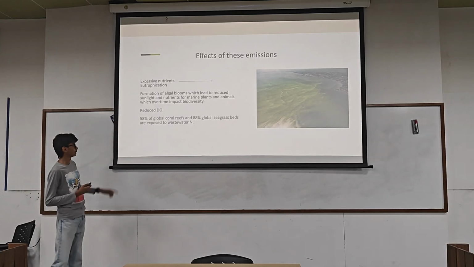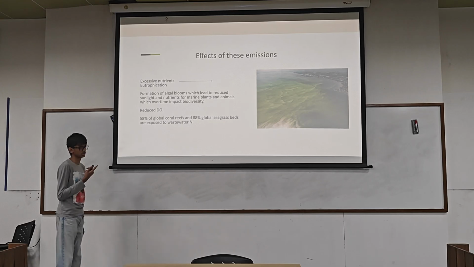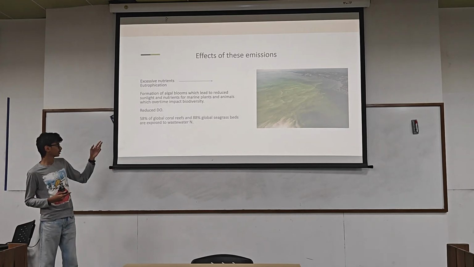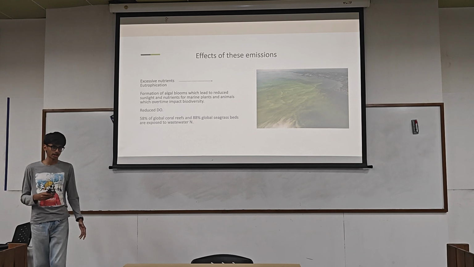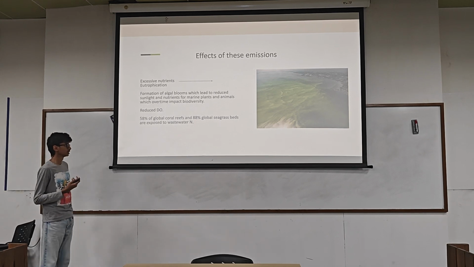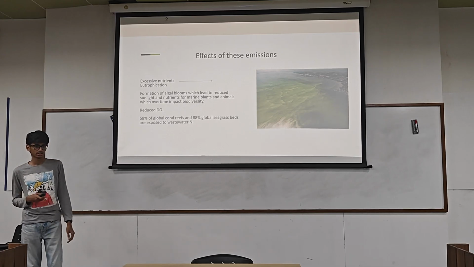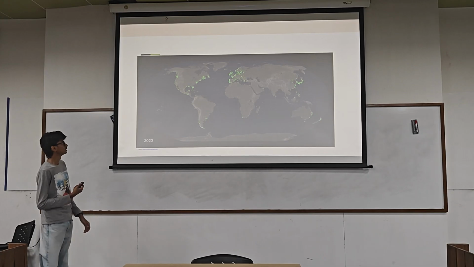Also, 58% of global coral reefs and 88% of seagrass beds are exposed to this. Coral reefs and seagrass beds are major biodiversity hubs. Seagrass beds also absorb a huge amount of carbon dioxide, so they are at huge risk.